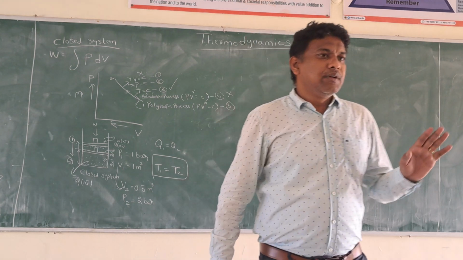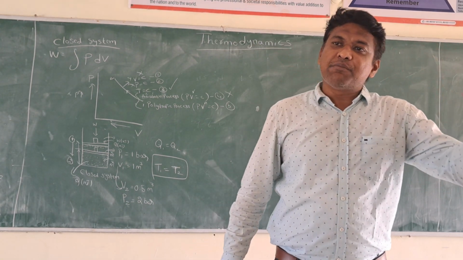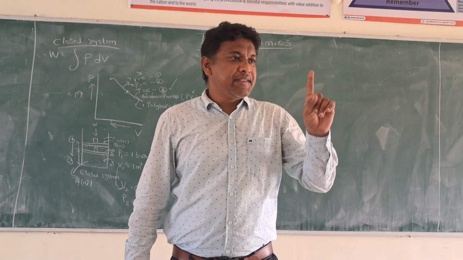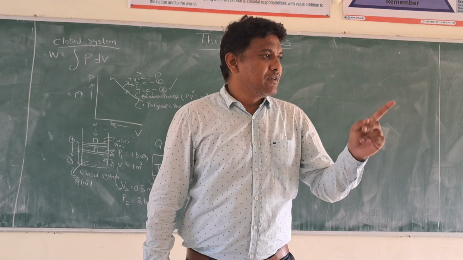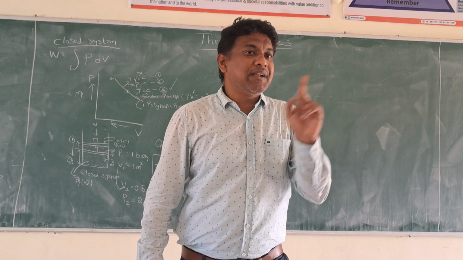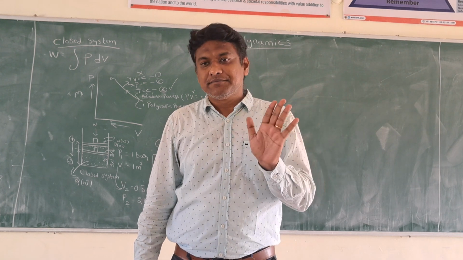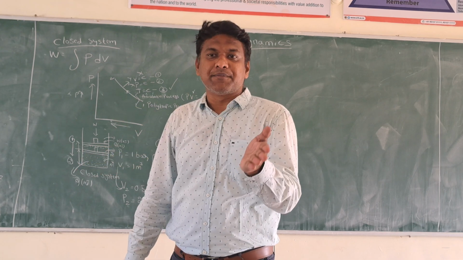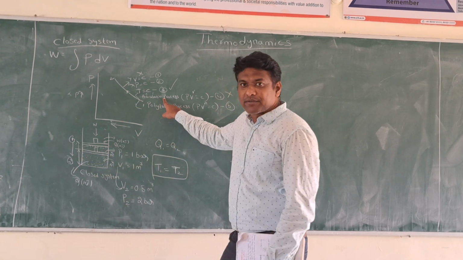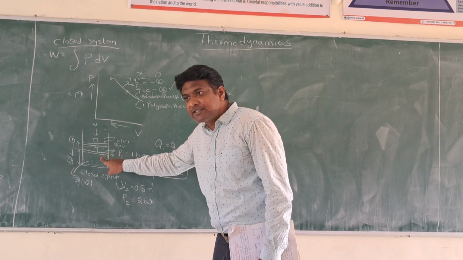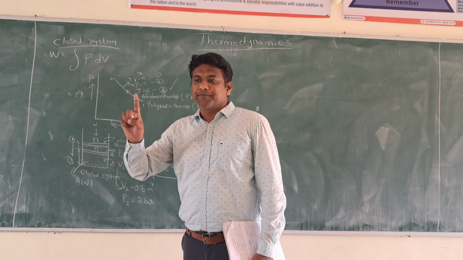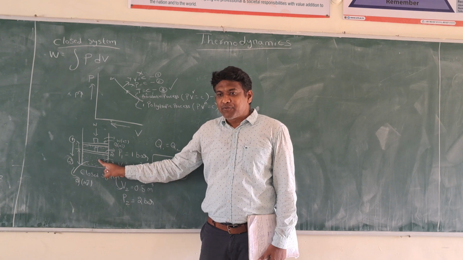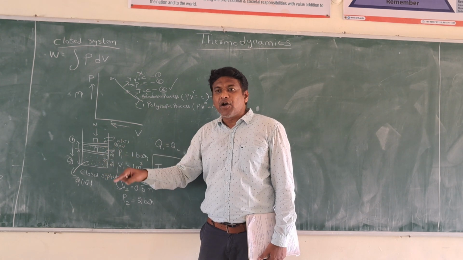Understood now? Either it may be isothermal process, or it may be adiabatic process. But both at that time it cannot be. We have to represent it by one process. The temperature has changed, but there is no heat transfer from the system to the surrounding, or from the surrounding to the system. Then that process is called adiabatic process. This closed system, it is an example of a closed system, has undergone adiabatic process.